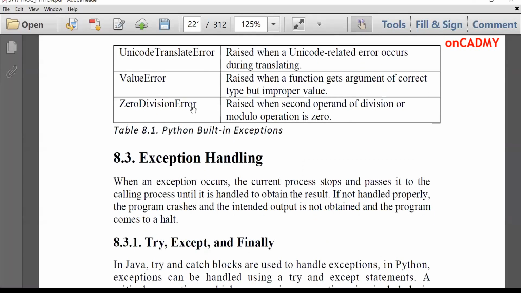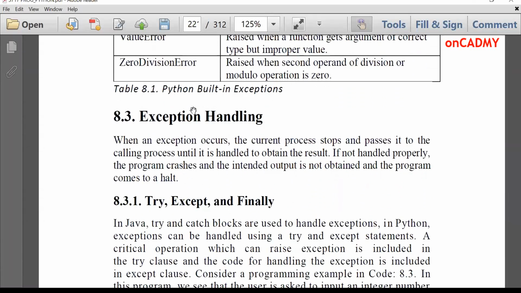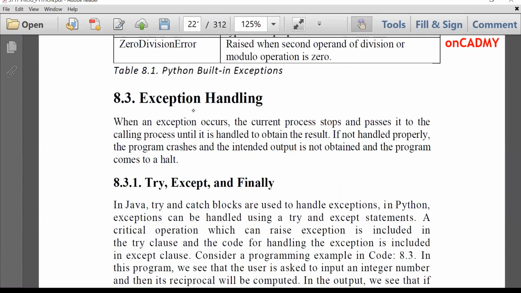Now how do we handle them on our own? We can handle them by using try, except, and finally clauses. There are three clauses which are used with exception handling: try, except, and finally. In Java, we use try, catch. In place of except, catch is used, but in Python, we use try, except, and finally. So let's see a code for it.